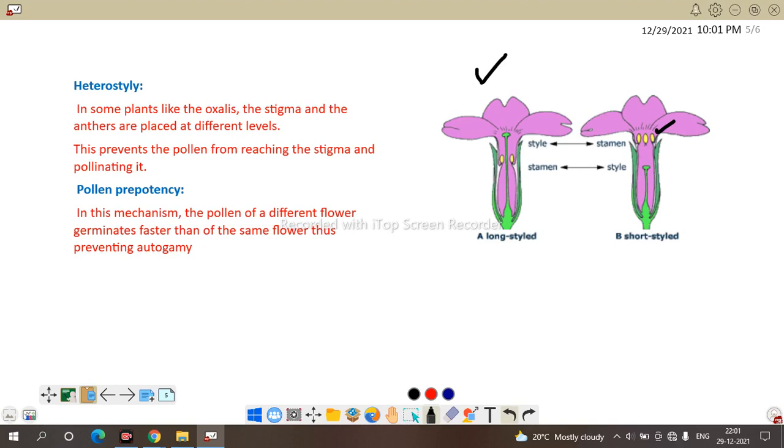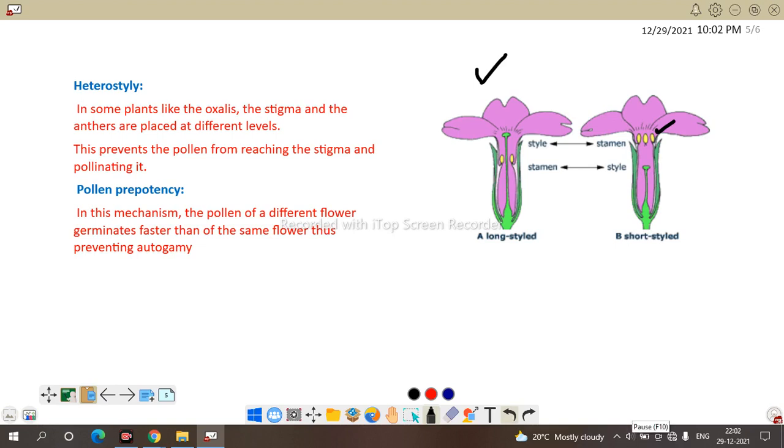Next is pollen prepotency. In this mechanism, the pollen of a different flower germinates faster than that of the same flower, preventing autogamy. Otherwise, autogamy occurs and the same pollen grain fails to germinate on the stigmatic surface, so pollen prepotency also favors outbreeding.